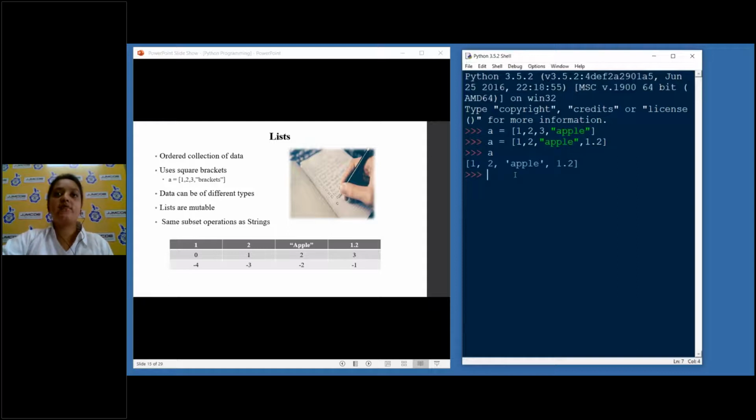A list also follows negative indexing. So the last element will have -1, then -2, -3, and -4. It is accessed in the same way using square brackets. So A[0], I'll get 1. What is in the 0th position? 1. If I do A[-1], I get the last one, 1.2. And if I do A[2], I get apple. So this is the same as a string.